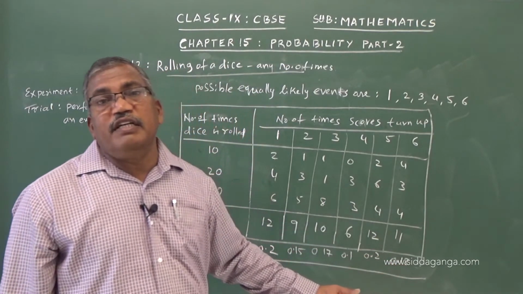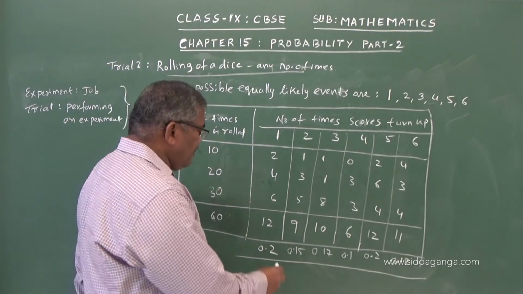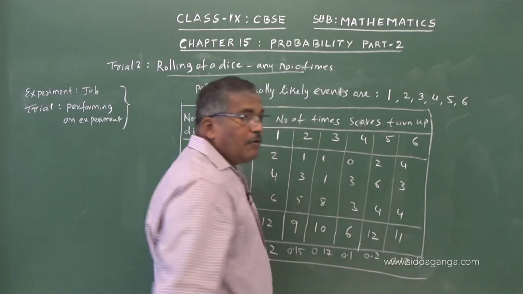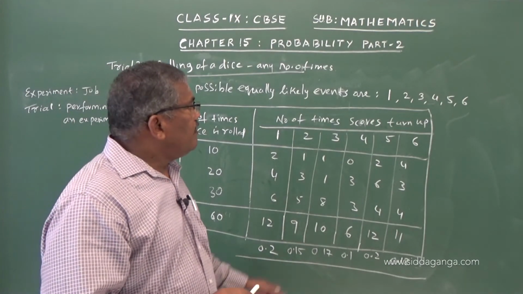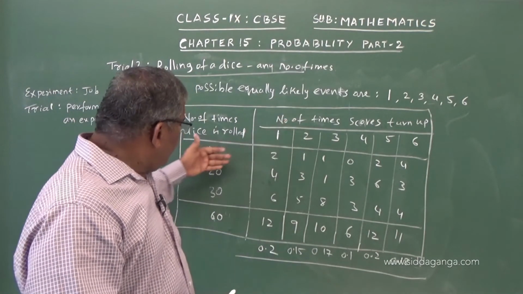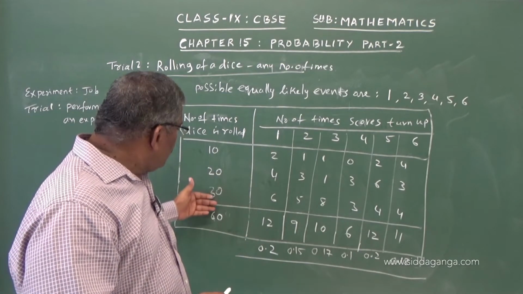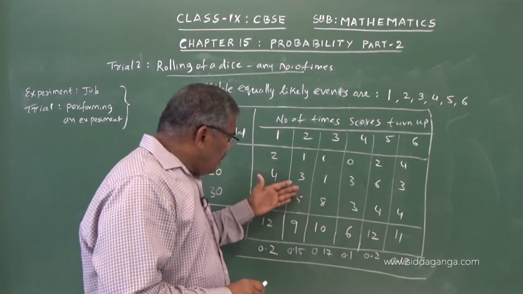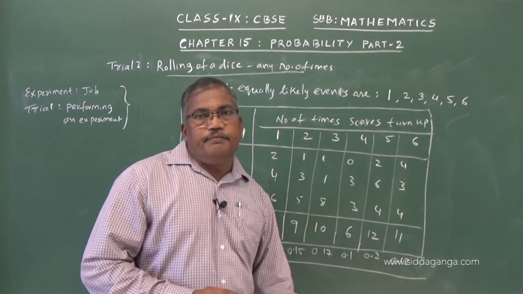That means 1 by 6 chance. One more thing you should remember here: the sum of the probabilities of all the events is always equal to 1, because we have made 60 trials. In 60 trials, each will have a share, and if you enhance these, all will become equal.